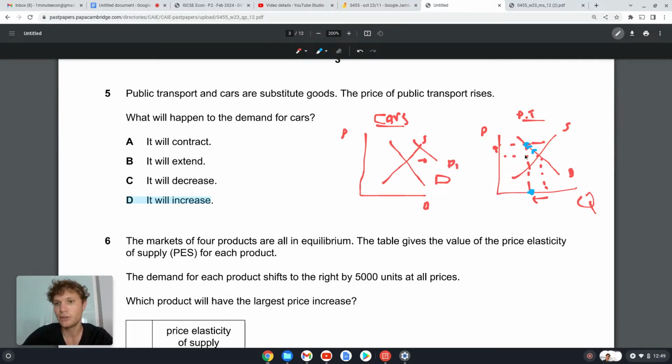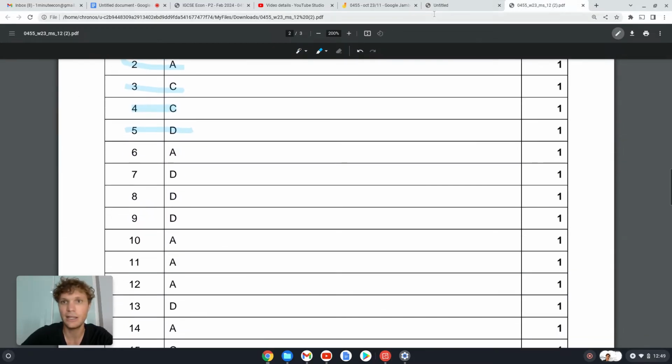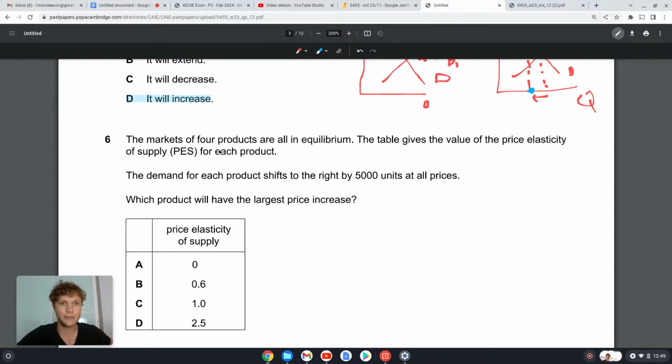So a movement along the curve, like for public transport, would be a contraction in demand, and then an increase in demand is the whole demand curve shifting to the right. Okay, so 5D, we're on the money. Let's go. 6. The markets for 4 products are all in equilibrium, so supply equals demand, no shortage, no surplus.